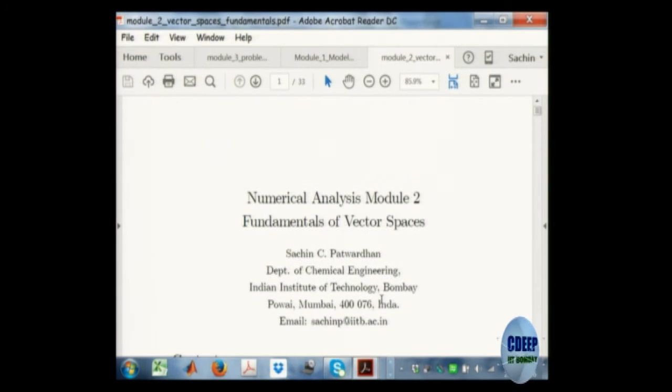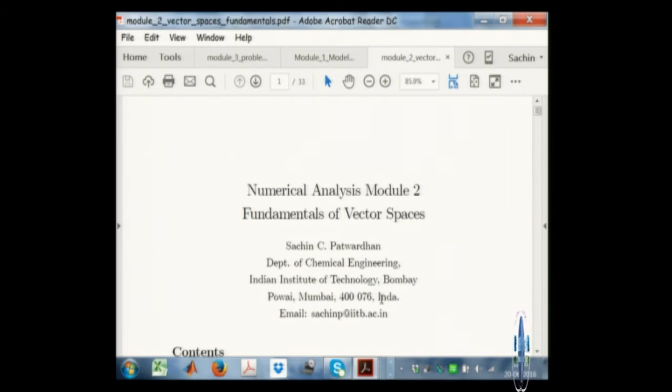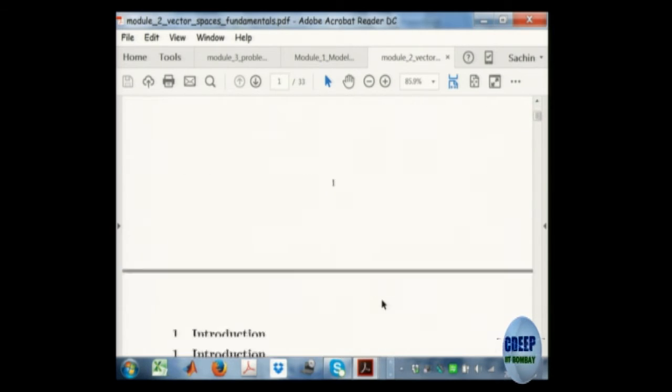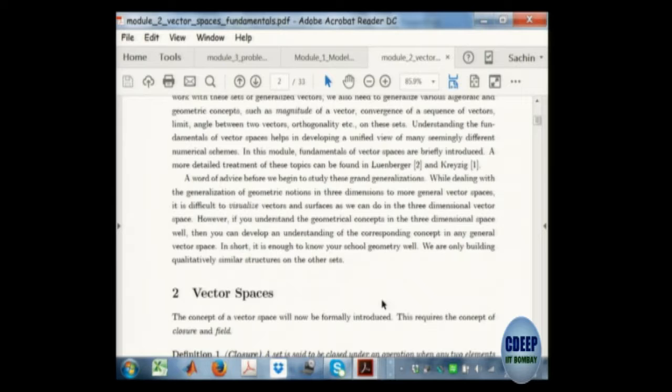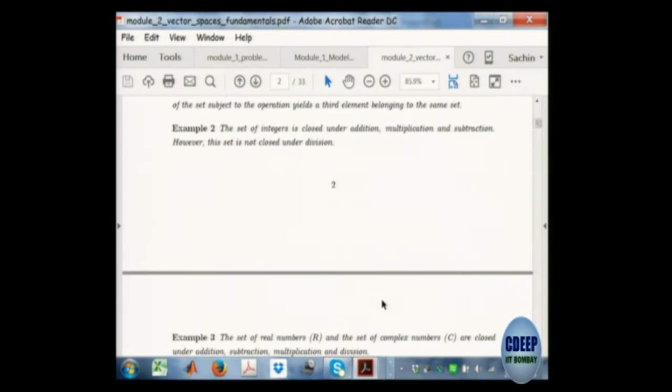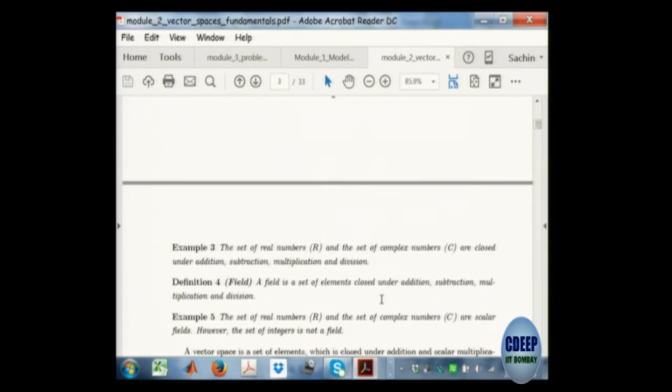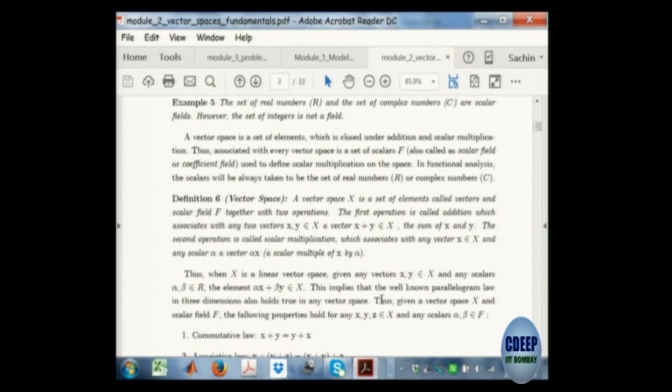Of course there are very good maths books where this is explained. I have tried to put it into the context of some engineering problems. So you can get some idea or some teaching material from this.